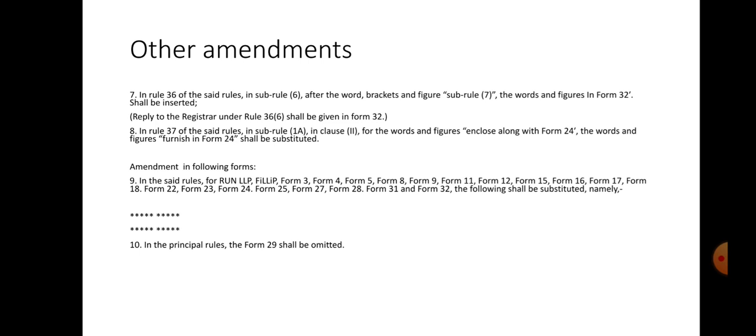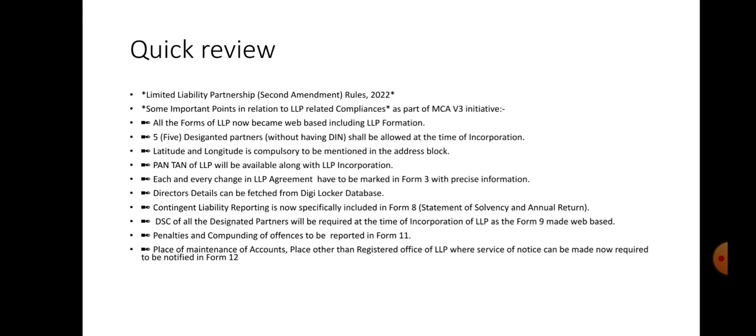Now we see all the amendments in a quick review. For a quick review, the first important point of the LLP amendment: all the forms of the LLP now become web-based, including LLP formation, and 5 designated partners without having DIN shall be allowed at the time of incorporation. One of the important amendments: latitude and longitude is compulsory to be mentioned in the address block, and PAN and TAN of the LLP will be available along with the LLP incorporation, and each and every change in the LLP agreement has to be marked in Form 3 with precise information.